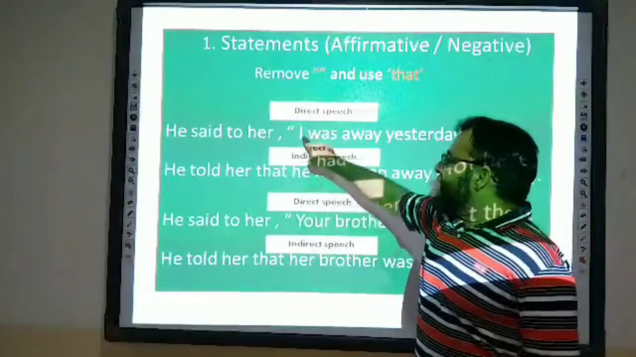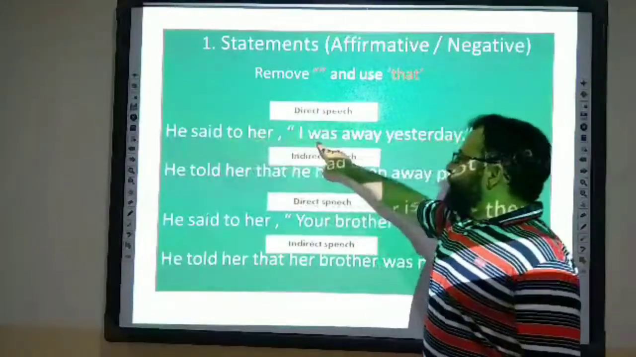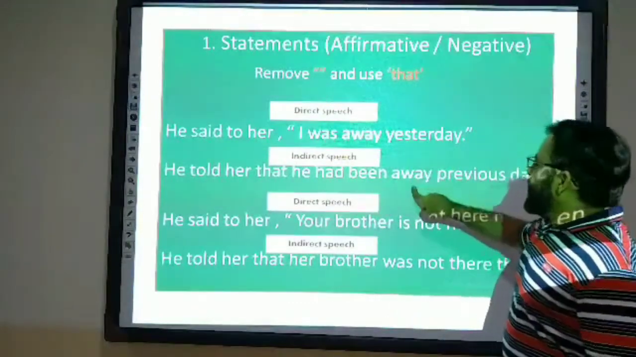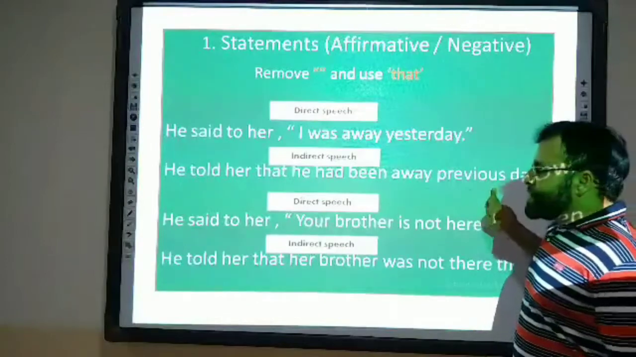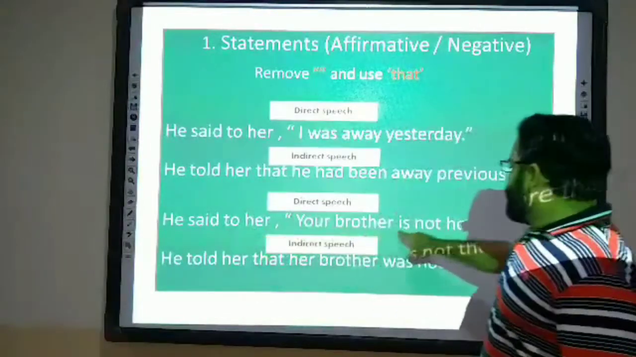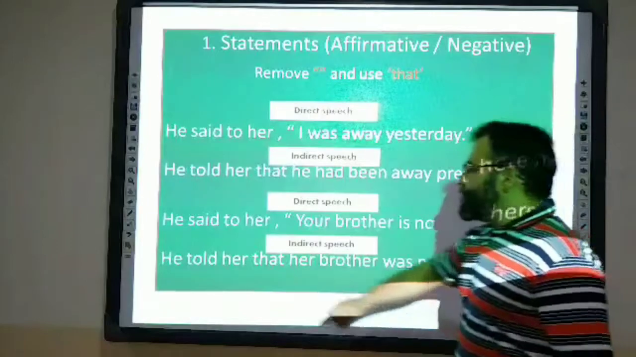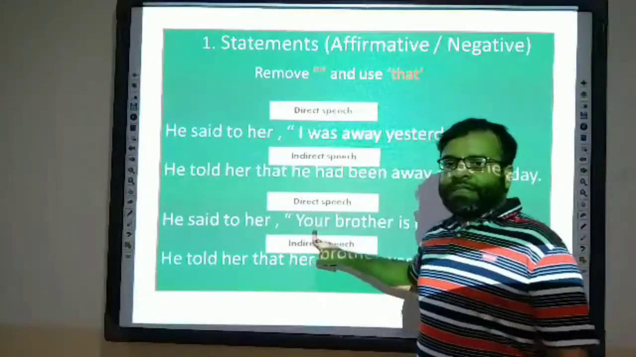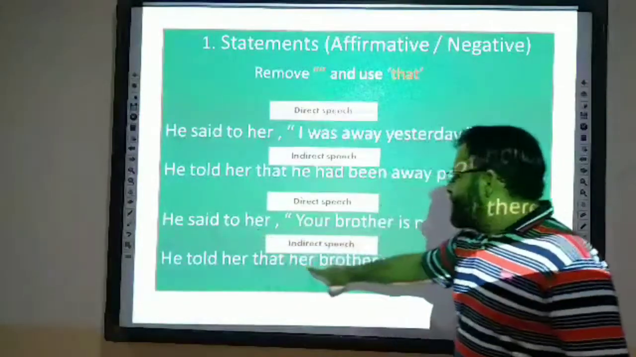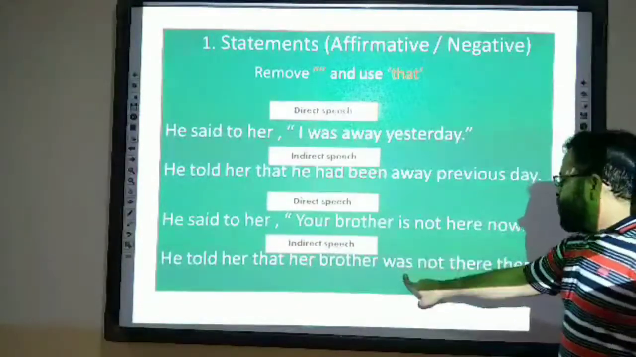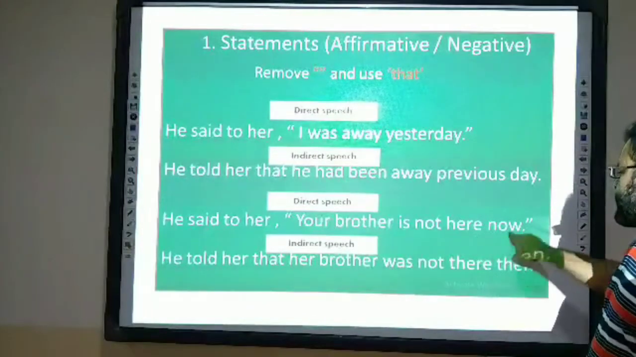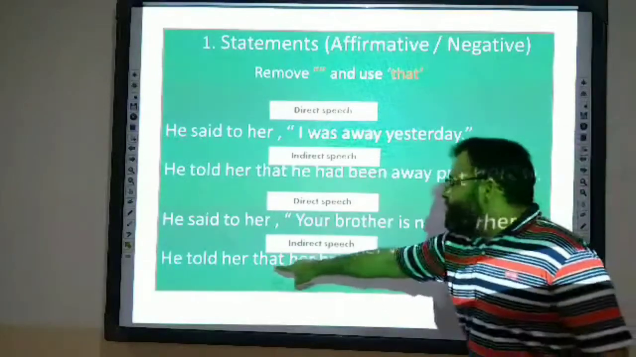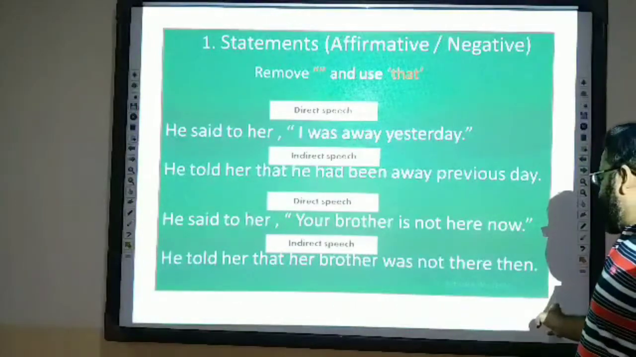Now, three changes. The pronoun "I" will be changed according to the subject. It will become "he." "Was" will change into "had been." "Away" and "yesterday" will be changed into "previously." Okay. "He said to her, your brother is not here now." So this will become, he told her that her brother, because "your" is the second person, will be changed according to the object. "Her brother is" will change into "was," and "here" will change into "there," and "now" will change into "then." So it will become, he told her that her brother was not there then.